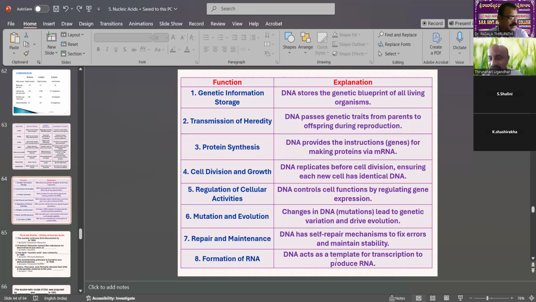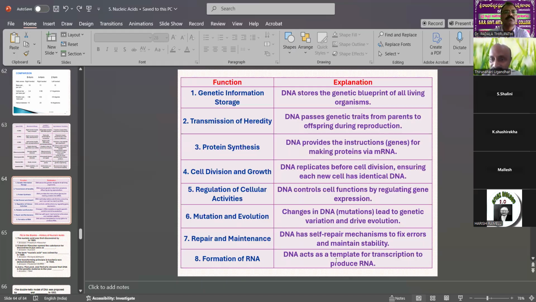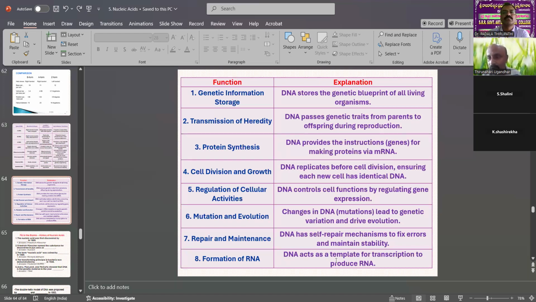But what are the functions of DNA? First, genetic information storage: DNA stores the genetic blueprint of all living organisms. Blueprint means a model for how a new organism develops and forms from its parents. Then transmission of heredity: DNA passes genetic traits from parents to offspring during reproduction.